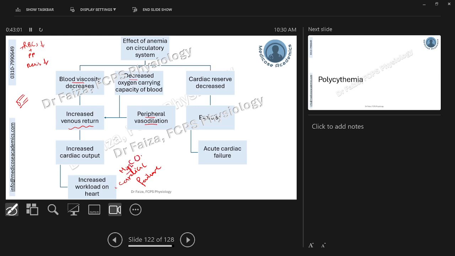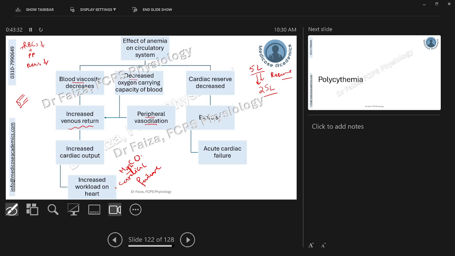Number two, the heart has another problem. Normally, our heart at resting state works at 5 liters per minute of cardiac output. And when we exercise, the heart has the capacity to increase its workload and cardiac output as much as required. For example, if you are running fast and you require 25 liters per minute, your heart will increase its cardiac output as much as you need. And this capacity is known as cardiac reserve.